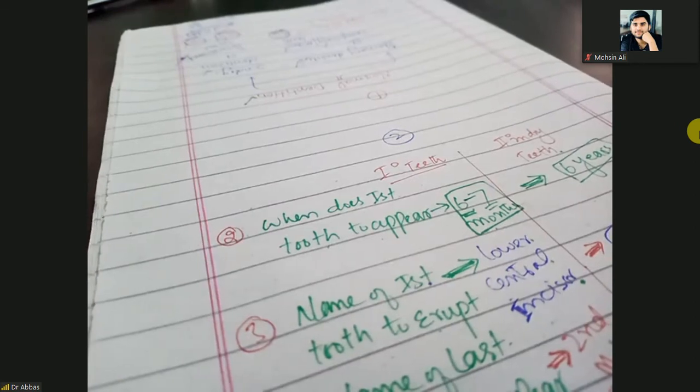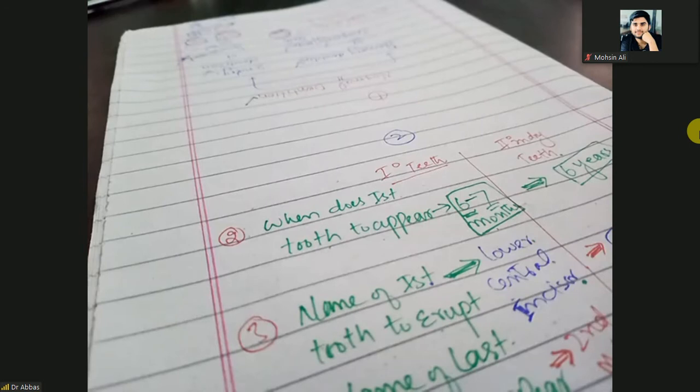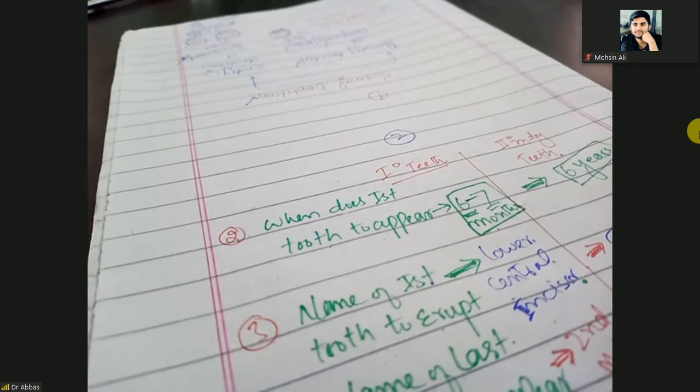First tooth will fall out in 6 to 7 years, years, sorry, not months. The first one that will fall out is the upper. Now clear?